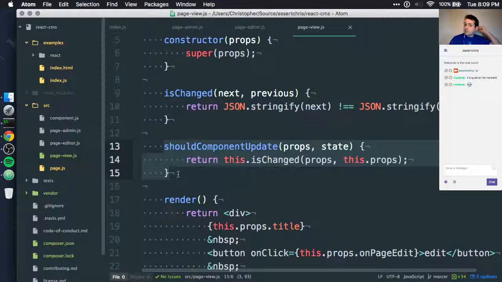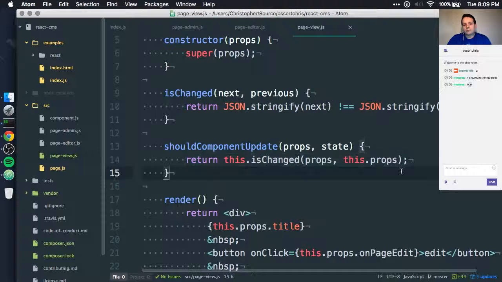But if we return false from this method, it'll just ignore the component in terms of trying to work out its updates. So if we know that the component doesn't need to update, then we can just return false, and it won't look for changes in this component or any of the components created in its render method, which is pretty useful. So here we can say, okay, if the properties have changed from the original properties, then update it.